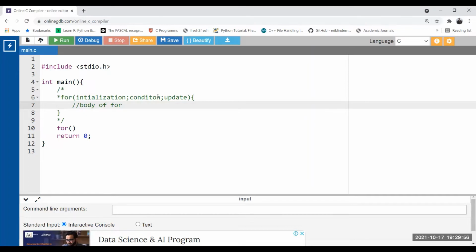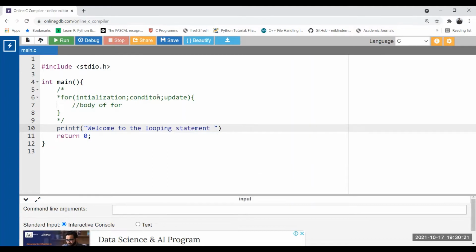Our first intention: let's print a line 5 times into the console. But instead of writing the printf function 5 times, we're going to write the printf function only once. So now let me first write the printf statement. Printf, "Welcome to the looping statement in C programming."